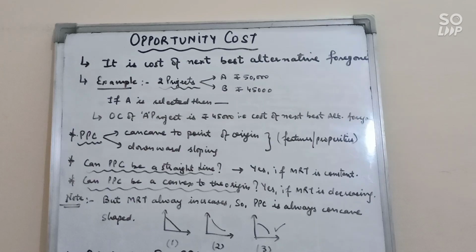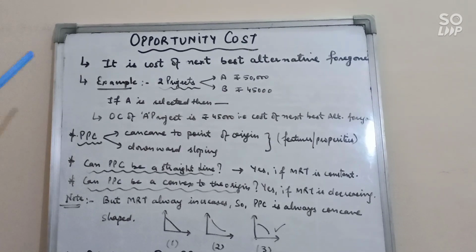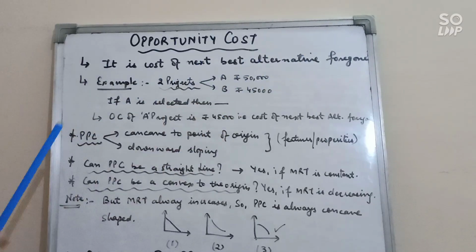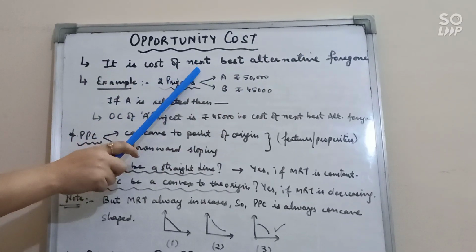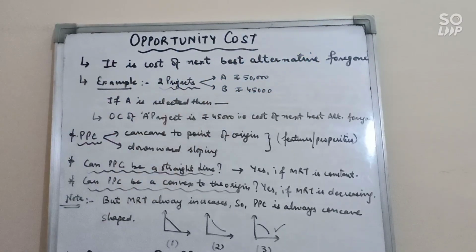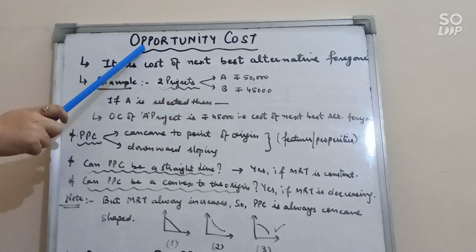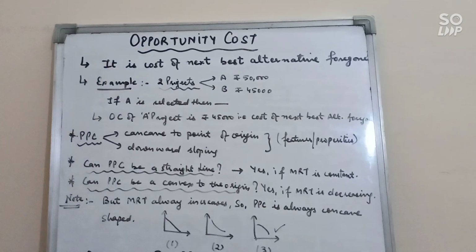Clear? So you may get a question in 1 mark: define opportunity cost. In that case, you just need to write a simple definition. It is the cost of next best alternative foregone. Clear? And if you get this question in 3 marks, explain opportunity cost with an example, then in that case first you will write the meaning of opportunity cost and then you can give the example. So please do 1 or 2 examples in this topic.